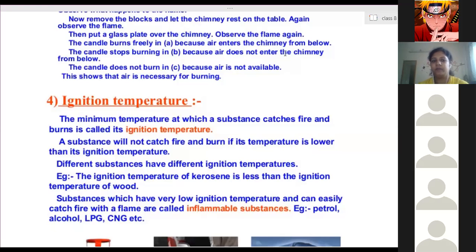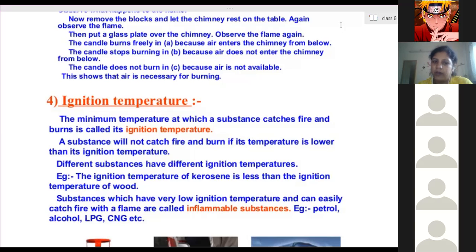So ignition temperature is the minimum temperature at which the substance catches fire and burns. The substance will not catch fire and burn if the temperature is lower than the ignition temperature. Just like LPG, whenever there is a leakage, if the temperature of that LPG has not risen, then it will not catch fire until any burning part comes in contact with it.